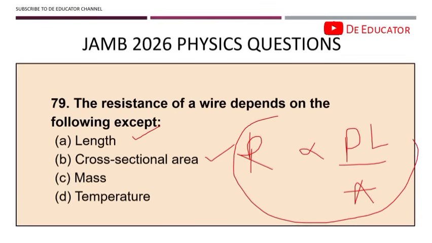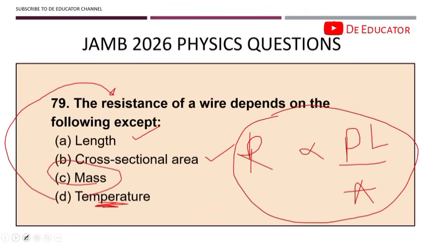equation. But theoretically, temperature affects the resistance of a particular wire, because by the time you hit that wire, something happens to the wire. The wire is going to change in size, it's going to change the length, it's going to change the area, which in turn is going to affect the resistance. But the mass does not affect it. So mass is the correct answer.